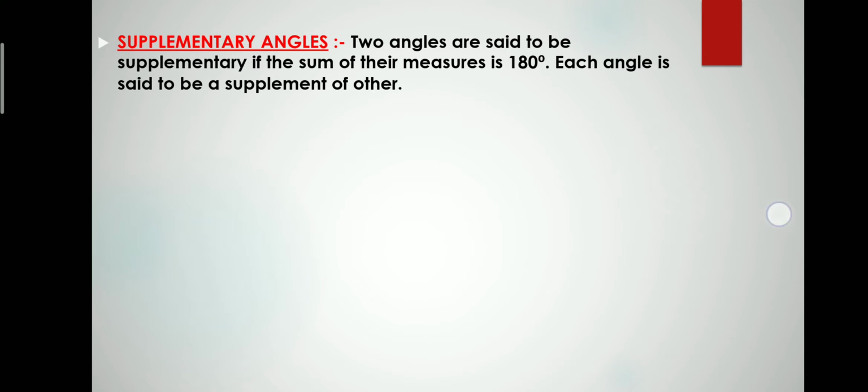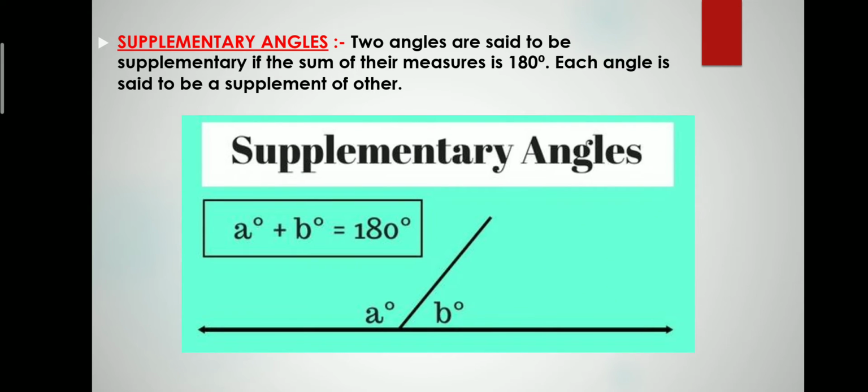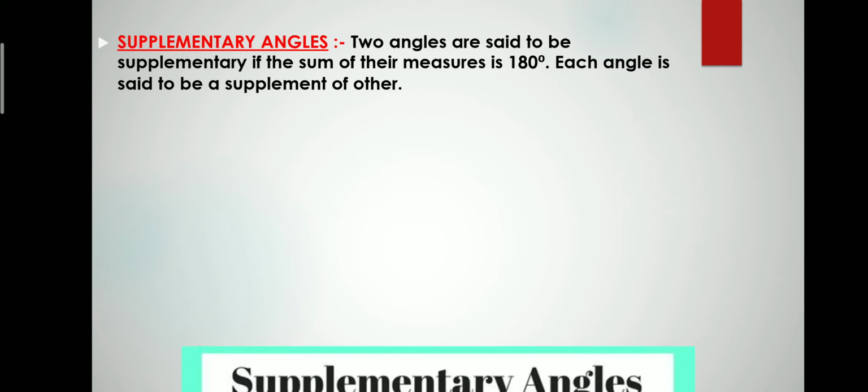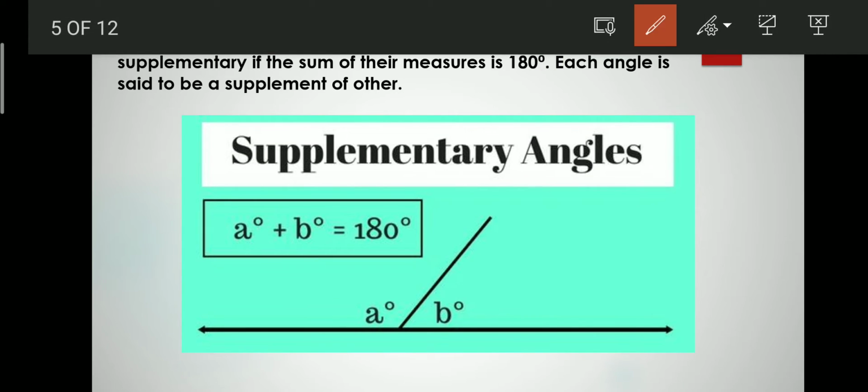Okay, that will be fine. If we take two angles in which the sum is 180 degrees, that is called supplementary angles. Suppose I am saying that angle A is 120 degrees, then what will be the measurement of the other angle, angle B, and how can we find it?